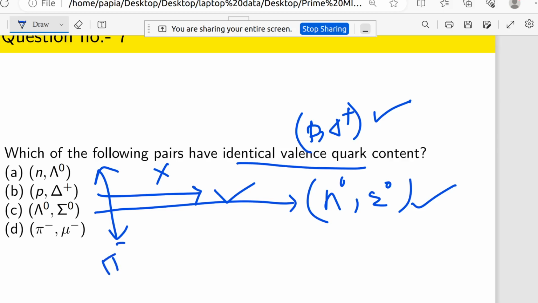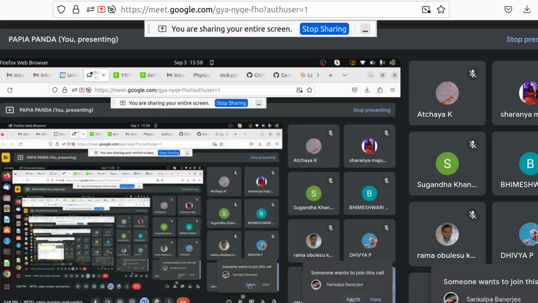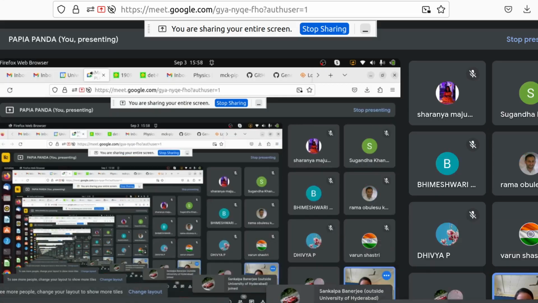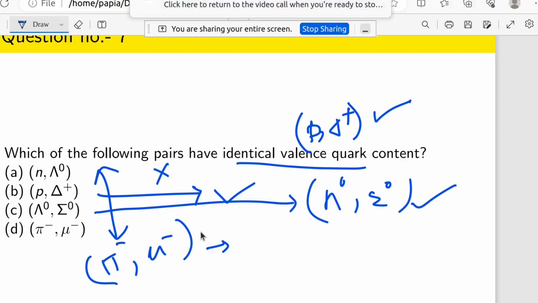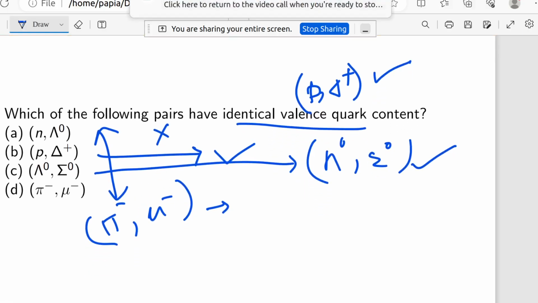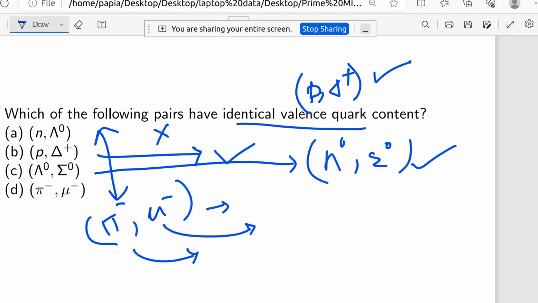Now coming to pi minus, mu minus. That is a very simple thing: one is a lepton and one is a meson. If it is a lepton, that means there is no quark inside. A lepton is a fundamental particle, there is nothing inside it, so it is not made of quarks.